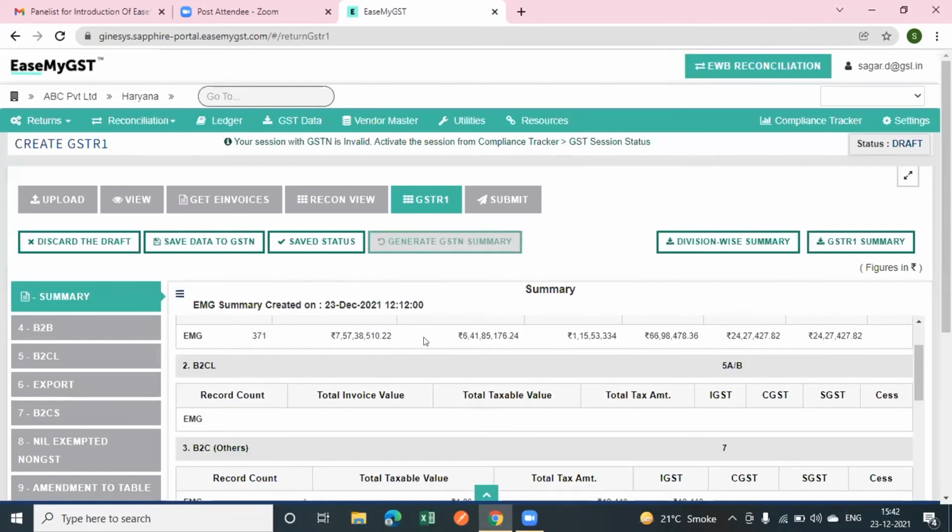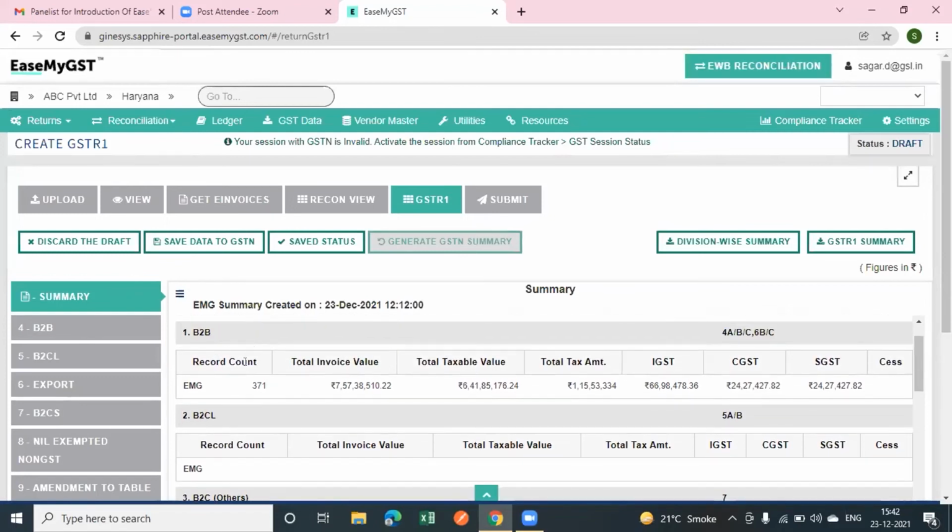So here, I'm again saying this transaction wise. Suppose for B2B, the data on EMG is 371 invoices, and on the government portal it is showing that only 370 invoices have reached. So it is one invoice which is making the difference between the data on the EaseMyGST portal and the government portal. So at your end, you can easily validate this, correct it and re-push the data.